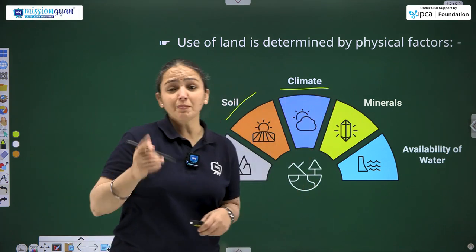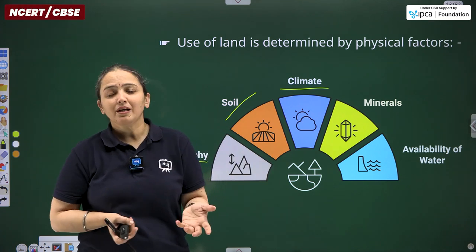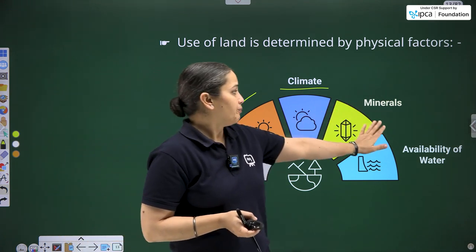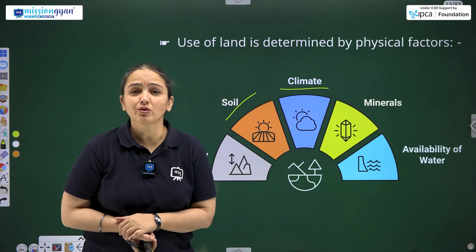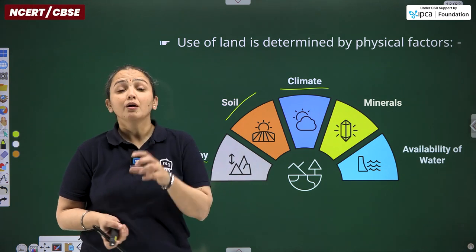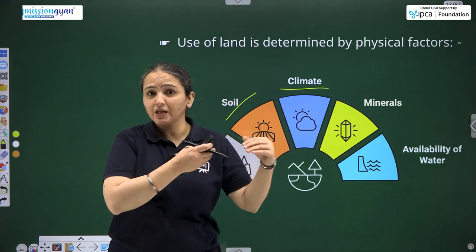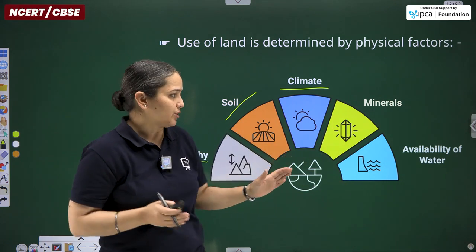Climate, a suitable climate, neither extremely hot nor too cold, is suitable for residing. Minerals, availability of minerals in certain areas that are not accessible, but still mining can be done there. So yes, of course people can go there and they can live over there.